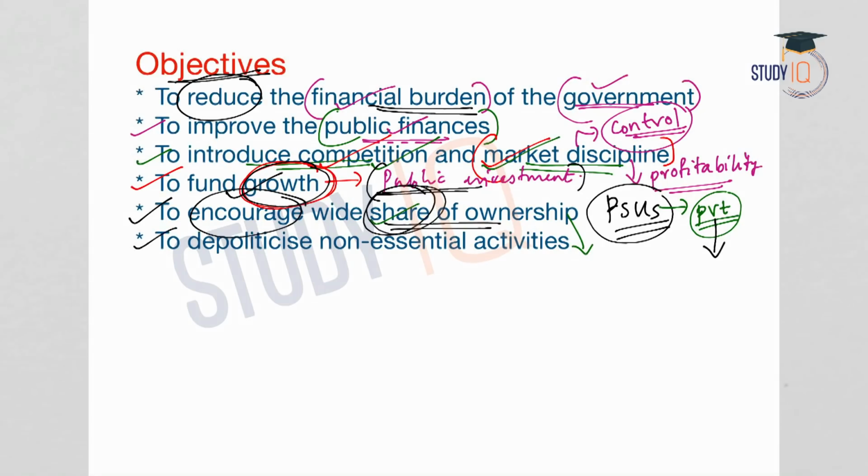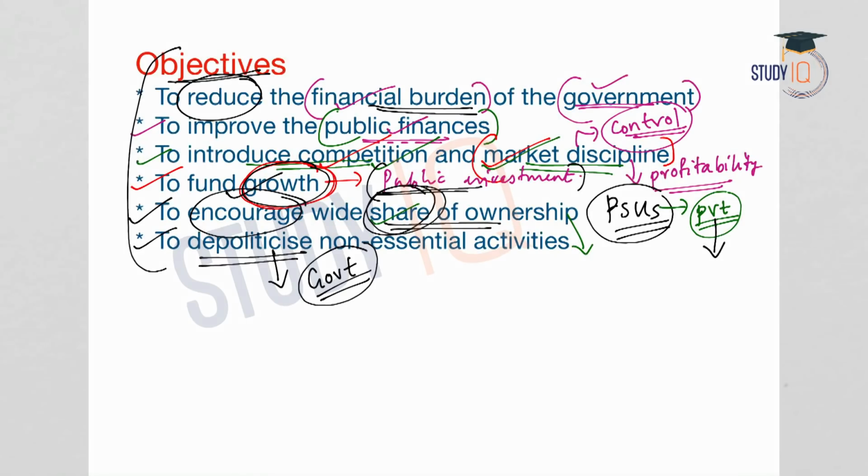Another objective is to depoliticize non-essential services or activities. Because a majority of shares are held by the government, it has led to politicization and also bureaucratic interference. Now, the PSUs will get more autonomy so that they can function independently and make their own decisions, which will lead to enhancing the efficiency and profitability of the PSUs. So, these are all the major objectives of the government in the disinvestment plan of the PSUs.